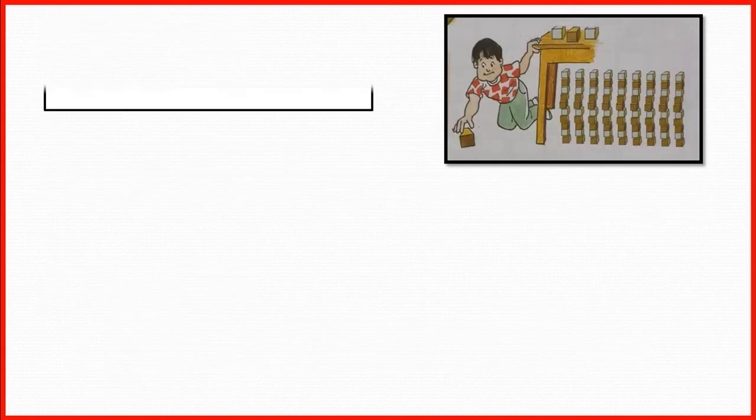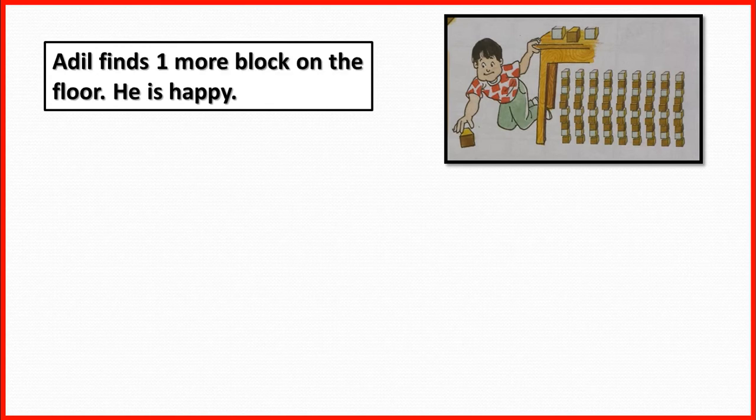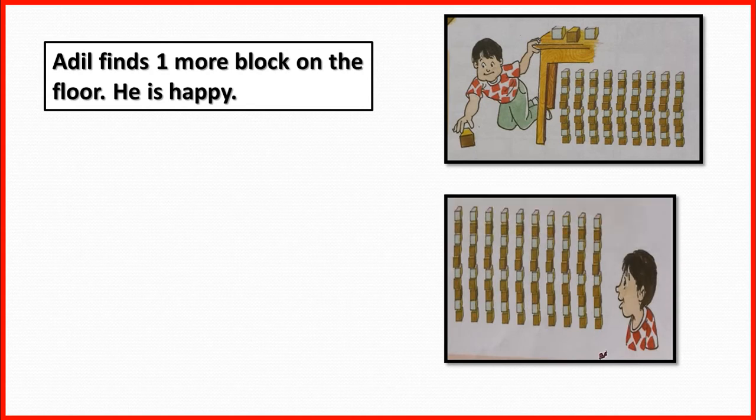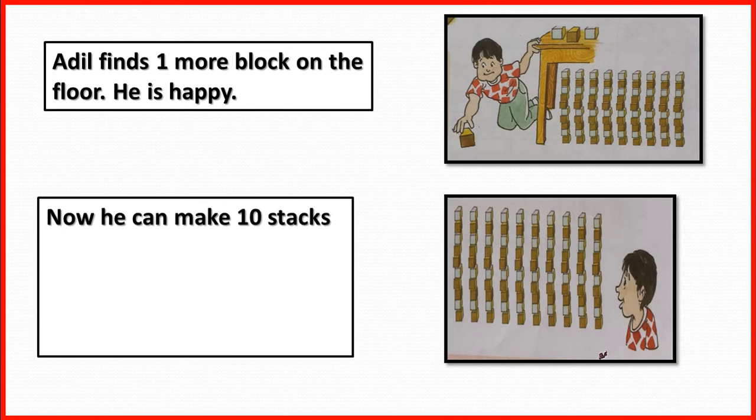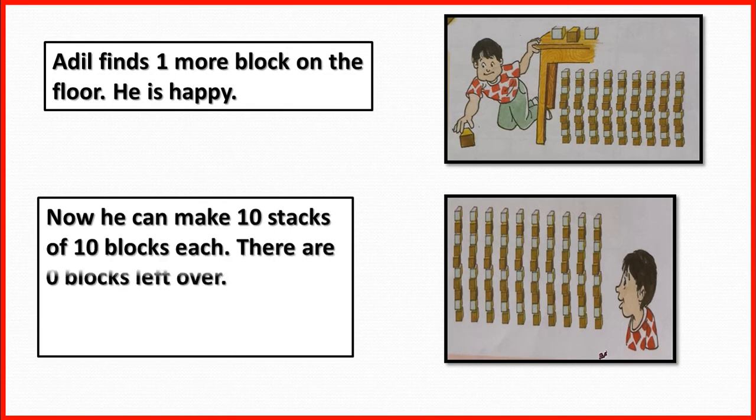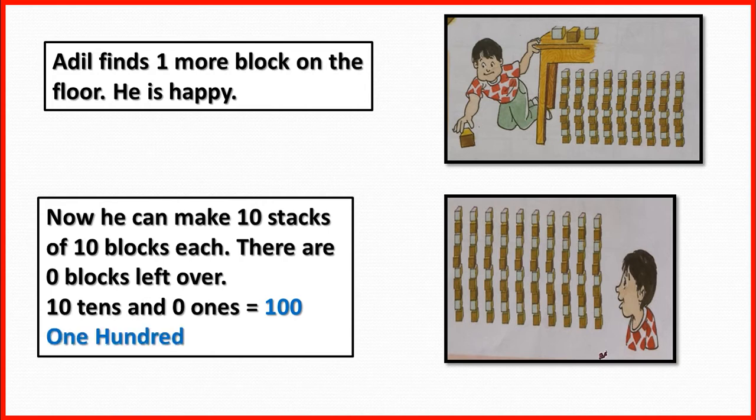Now Adil finds one more block on the floor. He is happy. Now he can make 10 stacks of 10 blocks each. There are 0 blocks left over. 10 tens and 0 ones equals 100, and 100 equals 100.